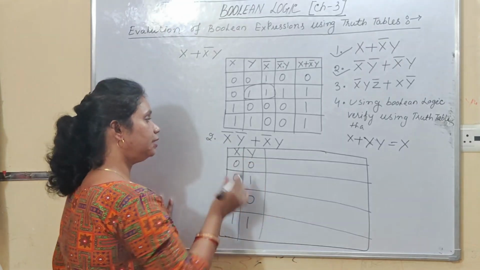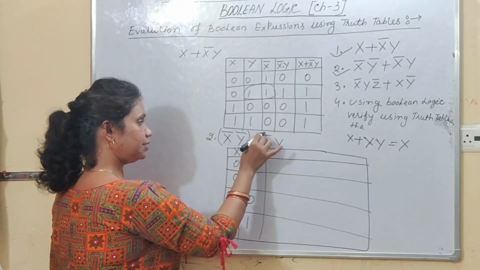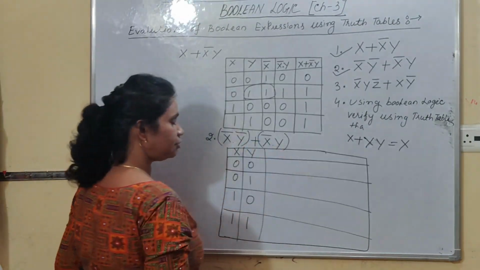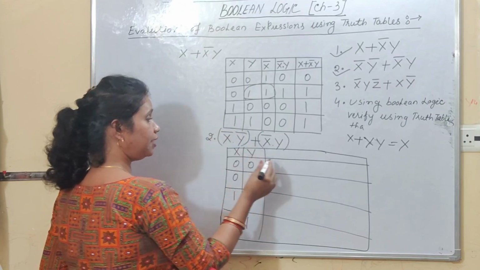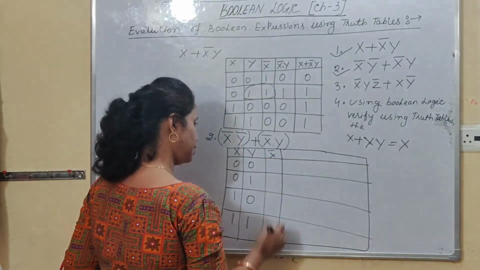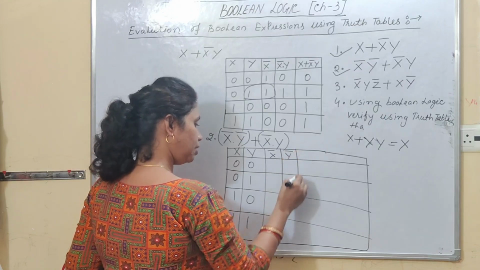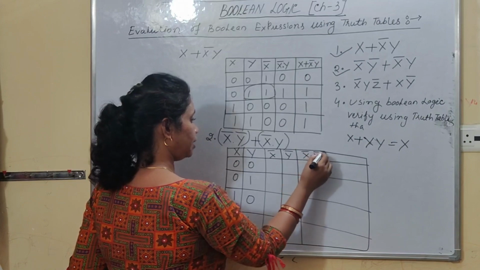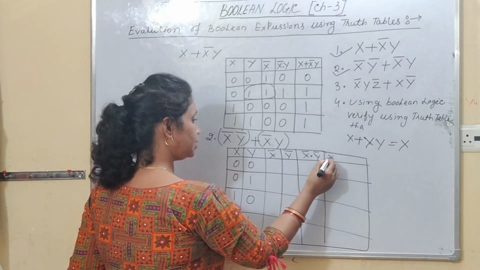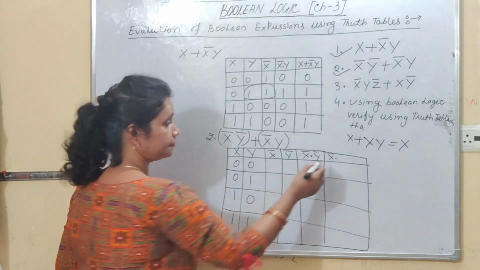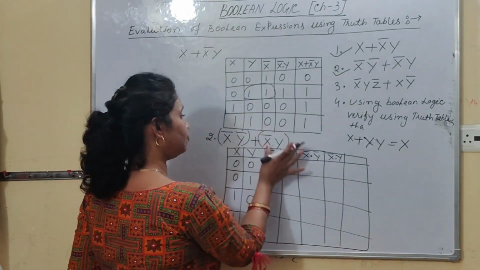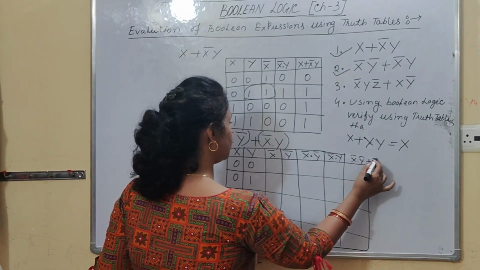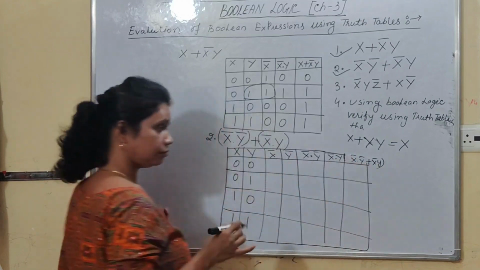Right, students? Now, here one term is x bar y bar, the second term is x bar y, and the NOT operator is there. So you have to understand that the AND operator is there. Similarly, here also the AND operator and the NOT operator are there. So, first you have to find out the individual output of x bar. Next, you have to find the output of y bar. Then you have to find the value of x bar and y bar. Next, you have to find the value of x bar dot y. After that, you have to find the output of the whole expression. And what is your expression? That is x bar dot y bar plus x bar y. Right, students? So, this is your whole expression.